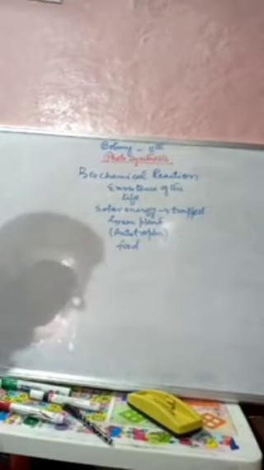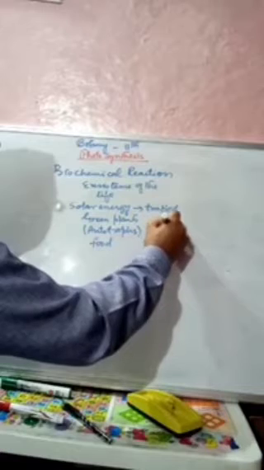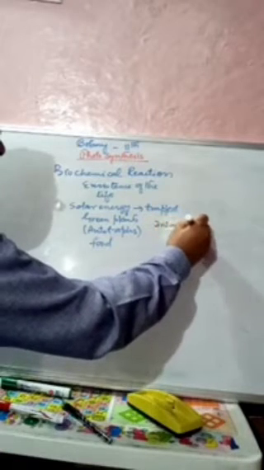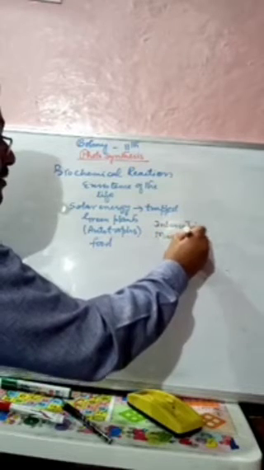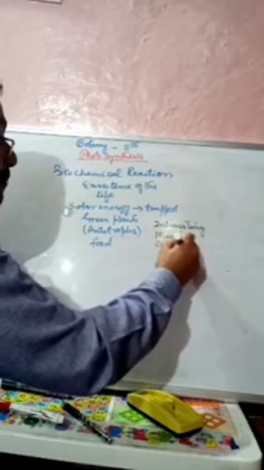If we talk about this photosynthesis, this reaction, this process is very much interesting, very much massive, and very much complex.